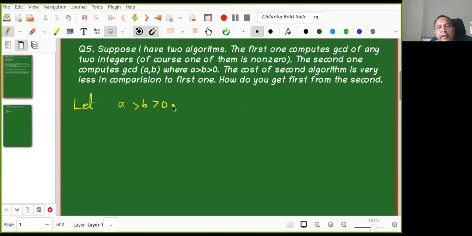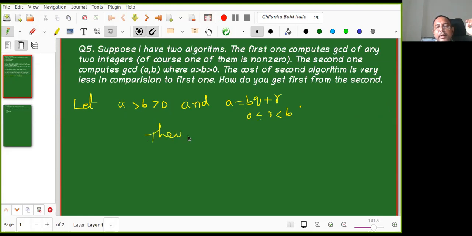Thanks, Kanish. So by the division algorithm, I can write A = BQ + R, where 0 ≤ R < B. I'm not putting modulus here because B is greater than 0. Now I am not writing all these things; you know this already, but I'm putting it in the hypothesis. Let A, B be greater than 0 and A = BQ + R, where 0 ≤ R < B.